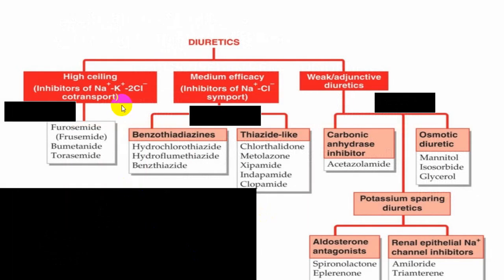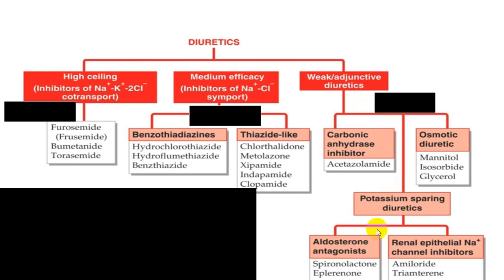You can divide them depending upon potency into highly potent, medium potent, and weak diuretics. Among the weak diuretics are carbonic anhydrase inhibitors such as acetazolamide, osmotic diuretics, and potassium sparing diuretics.